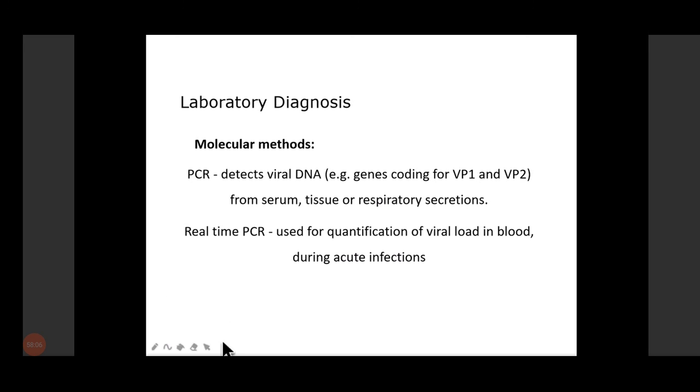So laboratory diagnosis, molecular methods are preferred for detection of this viral DNA in your serum, tissue or respiratory secretions. We can go for real-time PCR. Then antigen can be detected by ELISA or IFA. Antibody can be detected by ELISA, and IgM antibody will indicate the recent infection.